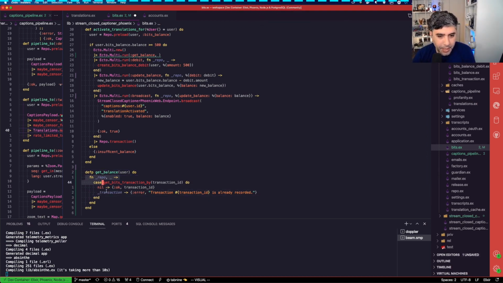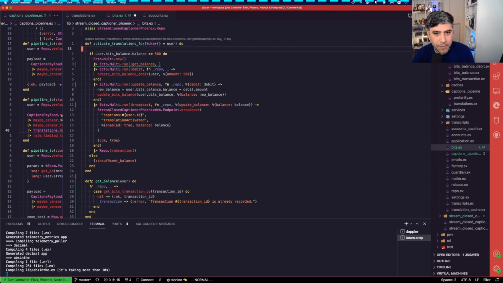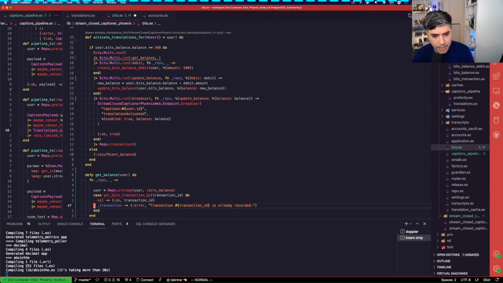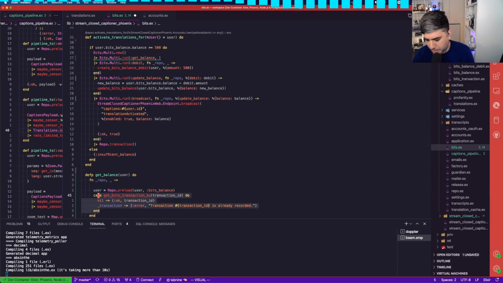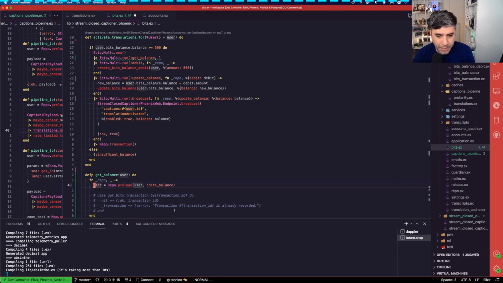So this is going to be returning back an anonymous function that the Ecto multi is going to operate on. What we want to do is move this into here. So I am going to comment that out for now, so we can just see what the payload's supposed to be.